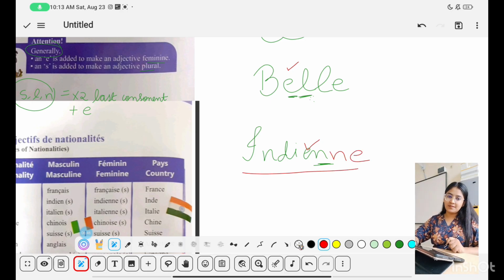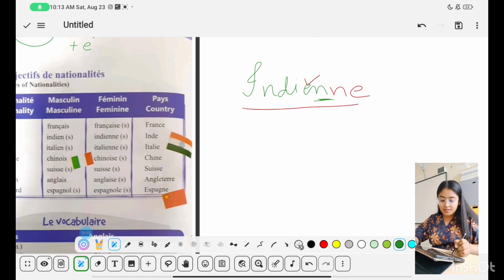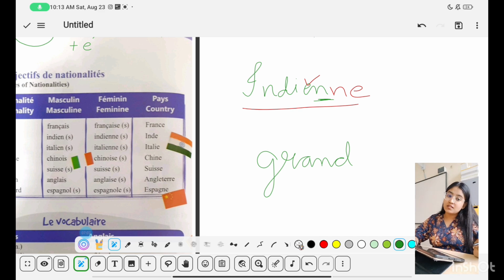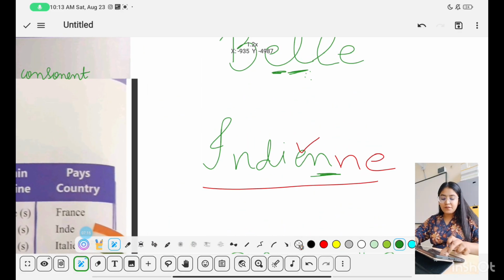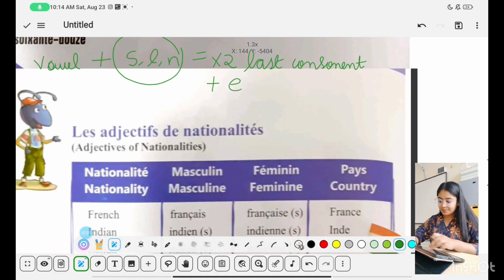Now it is feminine. And this is only applicable for the words which are ending with either N, S or L. Not all the words. Generally, you will add an E to make a word feminine. For example, I am writing, he is tall, grand, what we've just studied. Now I want to say she is tall, so I'll add an E, grande, to make it feminine. But if there is a word which is ending with N, S or L and is preceded by a vowel, then you will double the last consonant and put E.